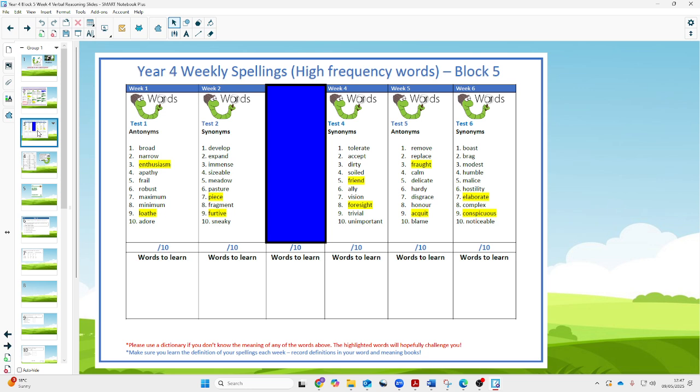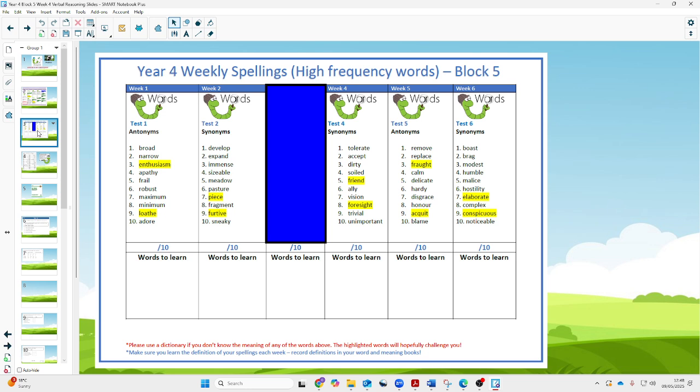Now that word was actually highlighted, so it could be one you could put in your word and meaning book if you didn't know what it meant. Write a little definition down. Number 7 is the word jagged. If we think of jagged rocks, sharp and pointy. Number 8 is smooth. That's of course the opposite of jagged.